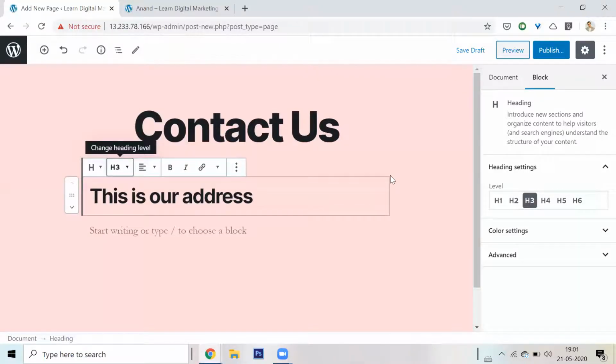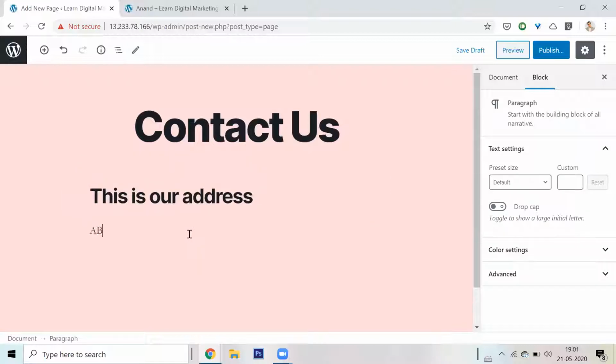All I'm doing is, you can see this is almost like a MS Word backend. Any Microsoft Word software like that, there are places where you can put in an address, make it bold, italic, put in links, etc. All right. So this is something that you can do. So I turned this into a heading.